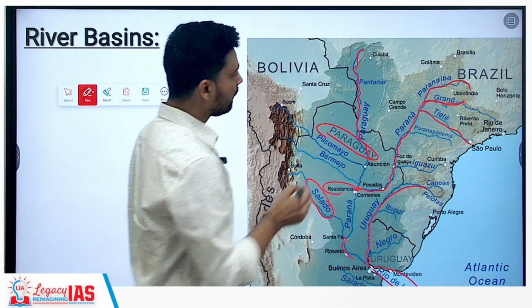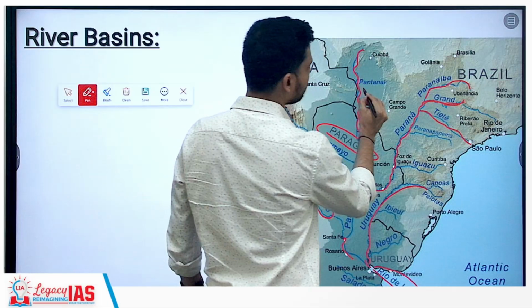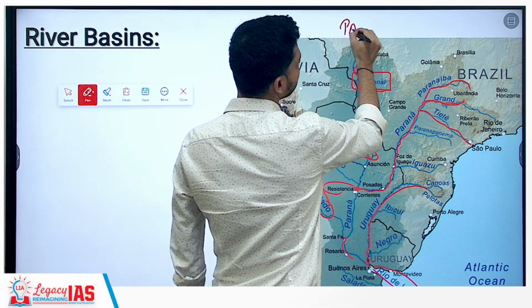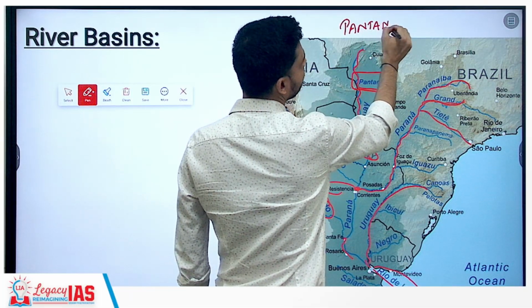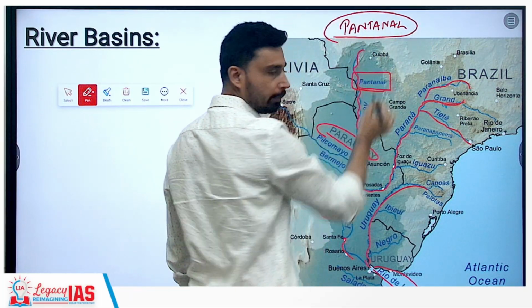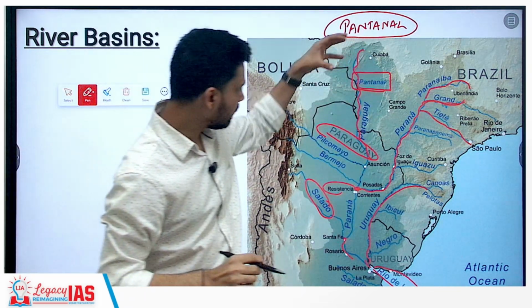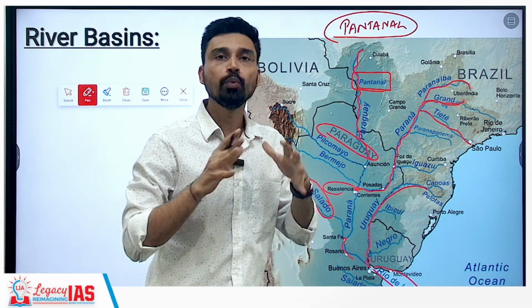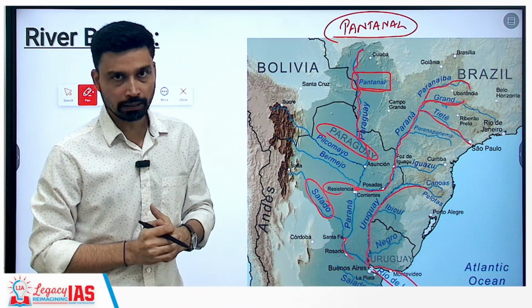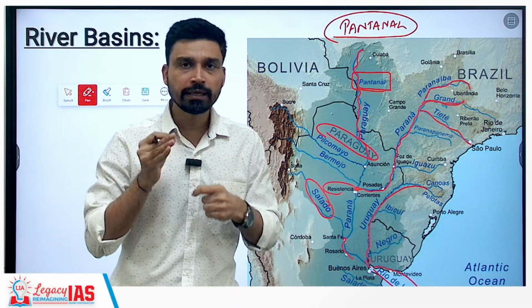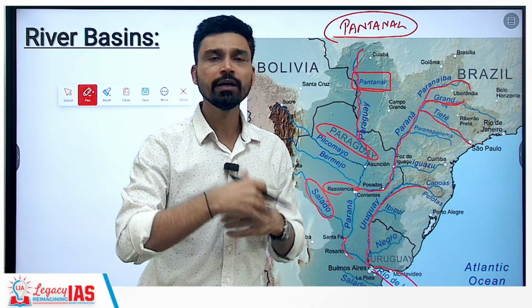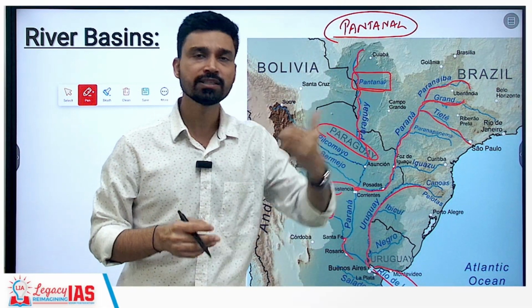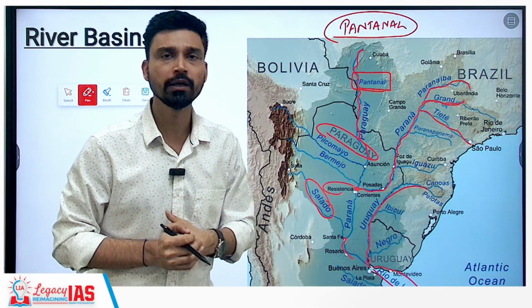Now interestingly, if you go further up to the north, along the bank of Paraguay River, you will find a region called Pantanal. Pantanal is very important to remember because Pantanal, around the Paraguay Basin, is referred to as the largest tropical wetland in the entire world. This Pantanal is famous for its dense crocodiles. Pantanal is basically the region with the highest density of crocodiles, if you want to remember.